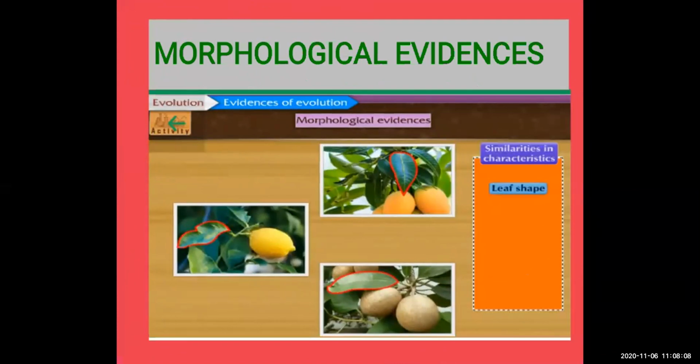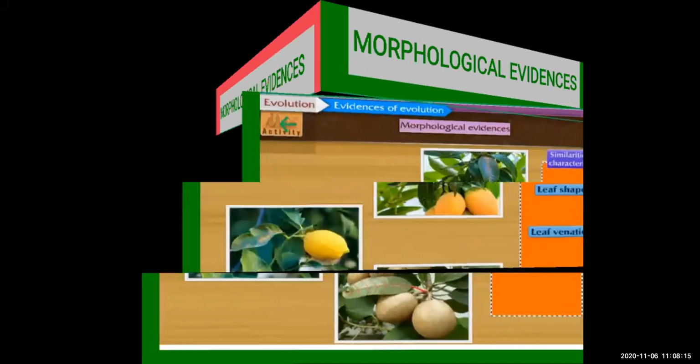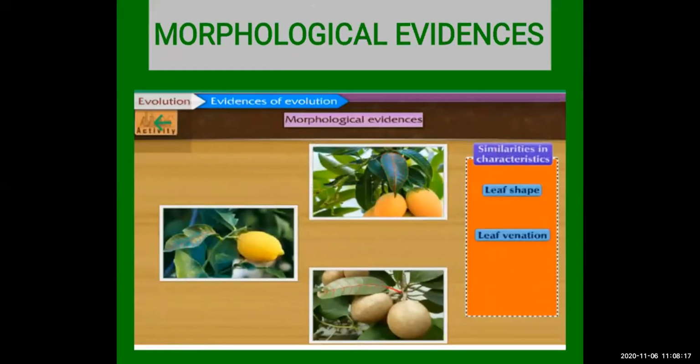Leaf shape of these three fruit plants is the same. Next you can see leaf venation. You can see the parallel venation, like the venation you see in banana leaves also. Parallel venation, in front of each other, parallel. So these three fruit plants are showing the parallel venation. So leaf venation is the same, leaf shape is the same.